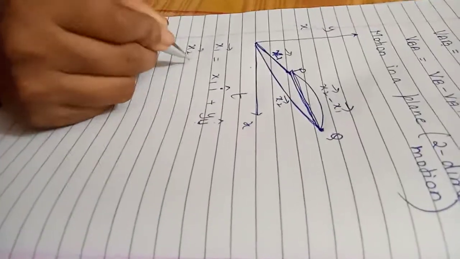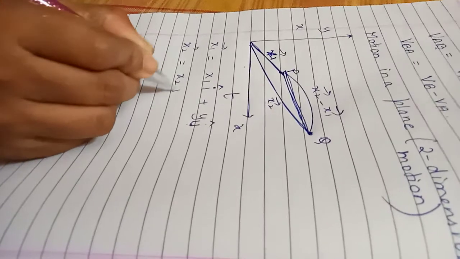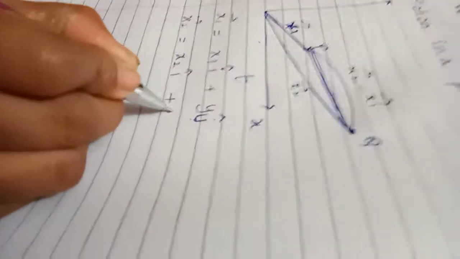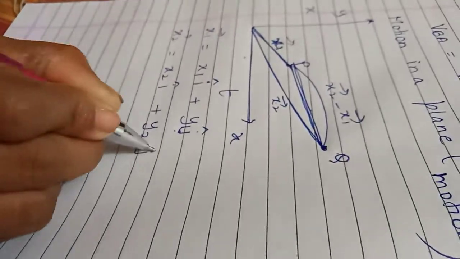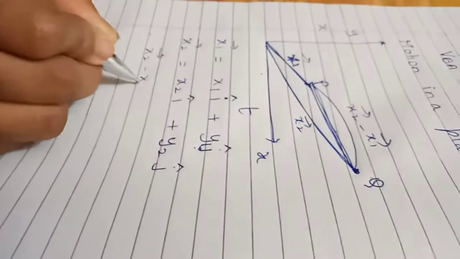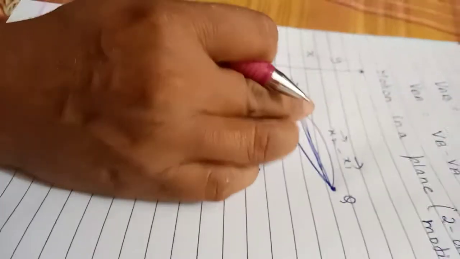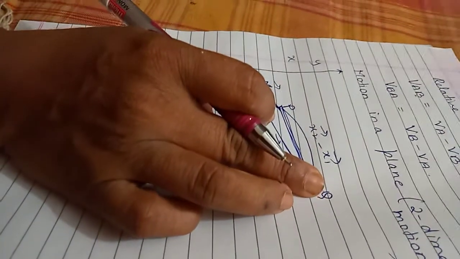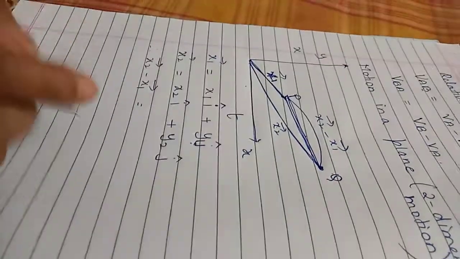Similarly, what is vector x2? I hope if you were in front of me, you would have told me. It is x2 unit vector i plus y2 unit vector j. So students, x1 is the distance at time t1, x2 is the distance at time t2, then the minimum distance, that is x2 minus x1, is the displacement.